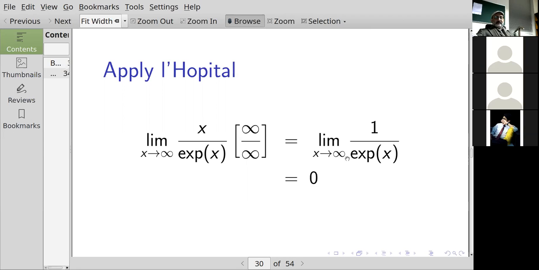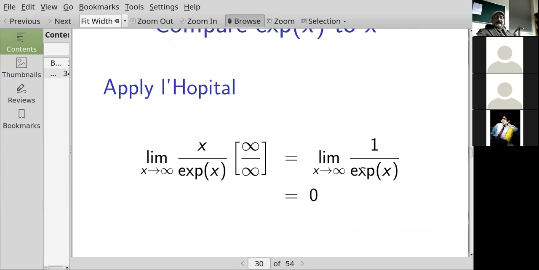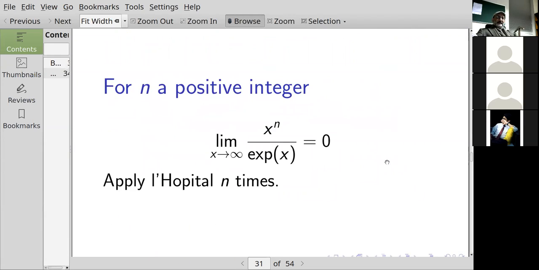So this is the limit as x goes to infinity of the derivative of x, which is 1, over the derivative of the exponential function, which is the exponential function. So 1 just stays at 1, and the exponential grows without bound. So this is going to 0. Any questions? All right. What about some positive integer n, x to the n? Limit as x goes to infinity of x to the n over the exponential of x.